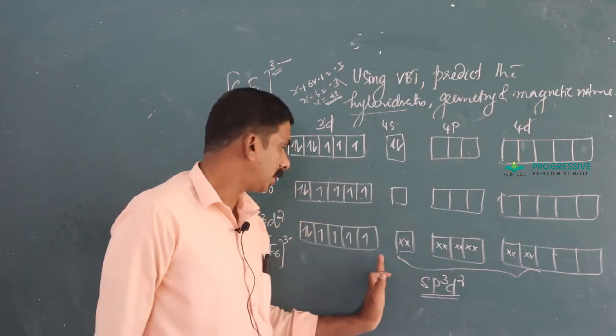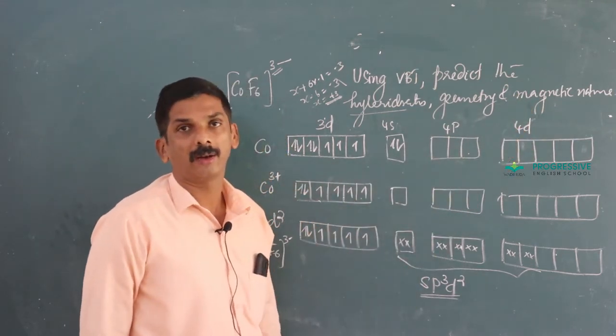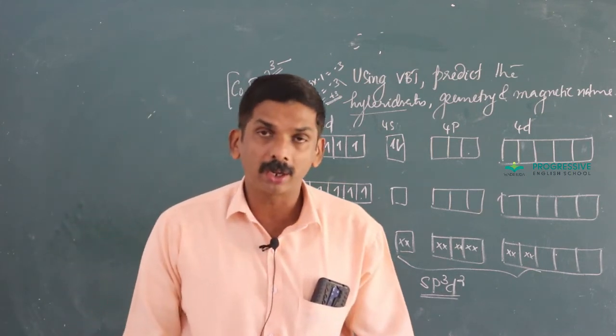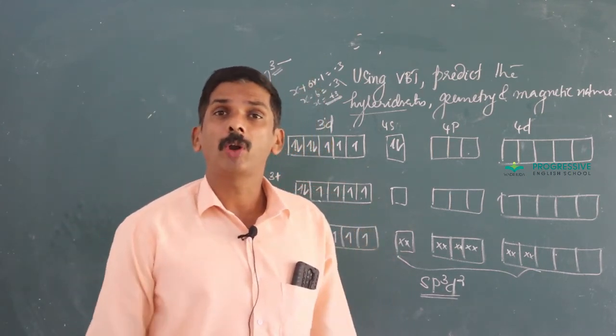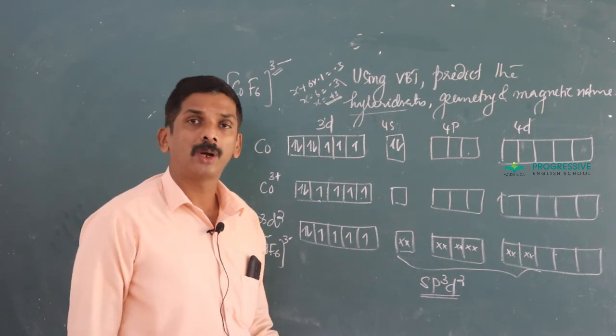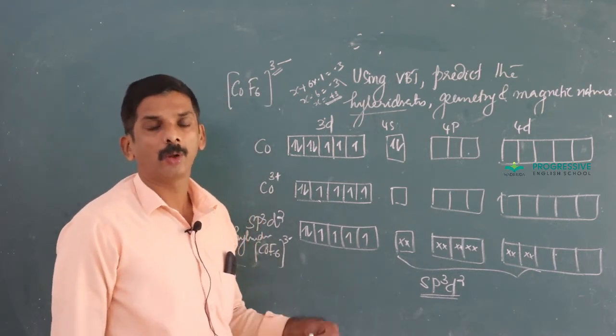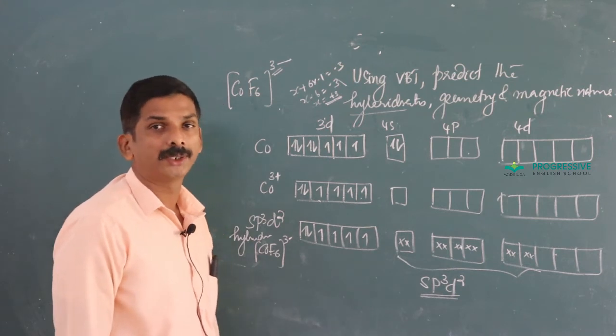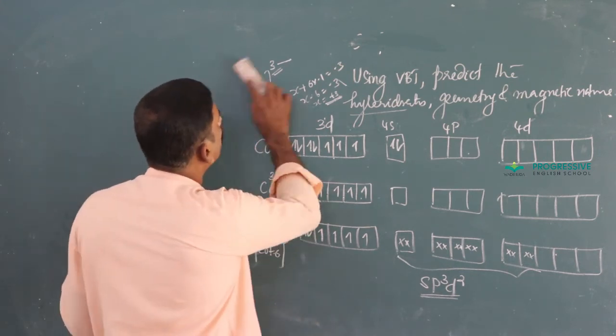Geometry is same, that is octahedral. By comparing these two, you can get a clear idea what you mean by an inner d complex or what is an outer d complex, or a low spin complex or spin paired complex and a high spin complex. Clear? And we can do some more examples.